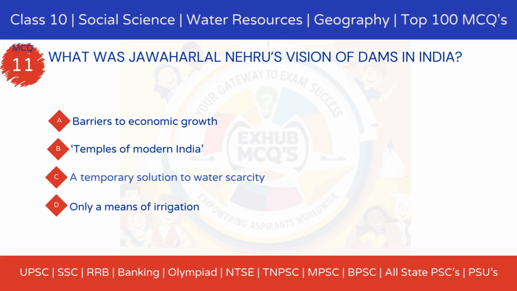MCQ 11. What was Jawaharlal Nehru's vision of dams in India? Option A, barriers to economic growth. Option B, temples of modern India. Option C, a temporary solution to water scarcity. Option D, only a means of irrigation.